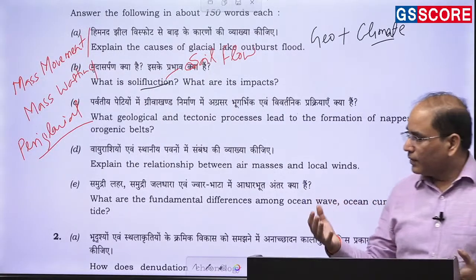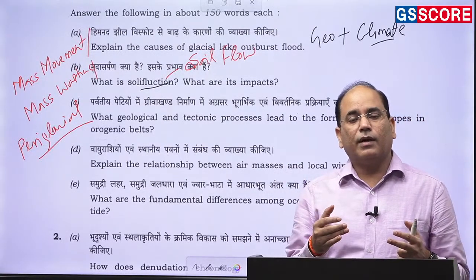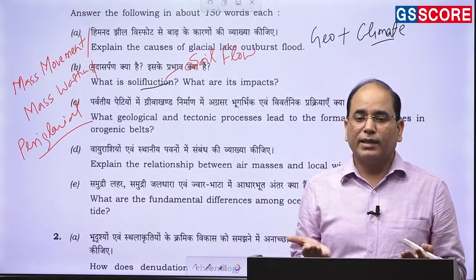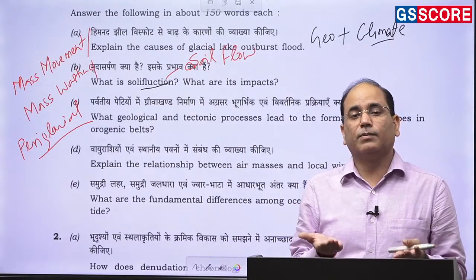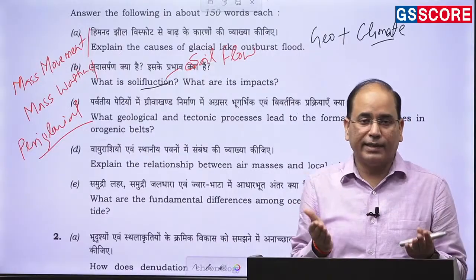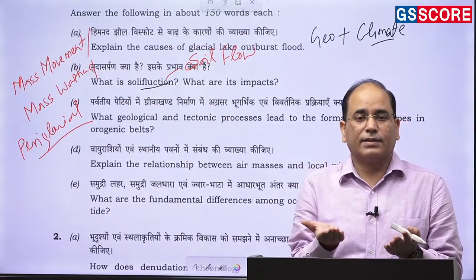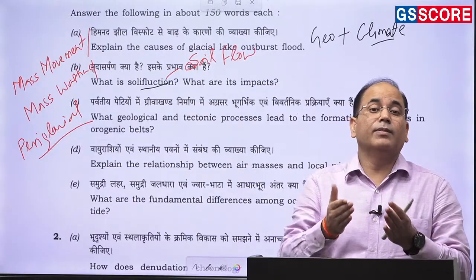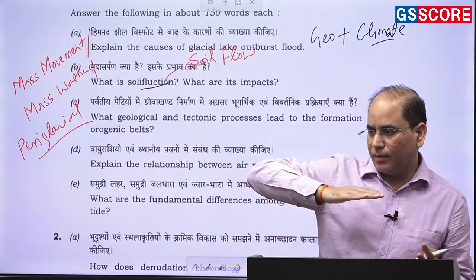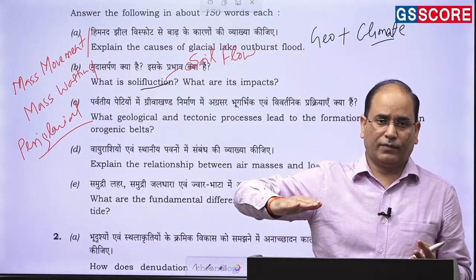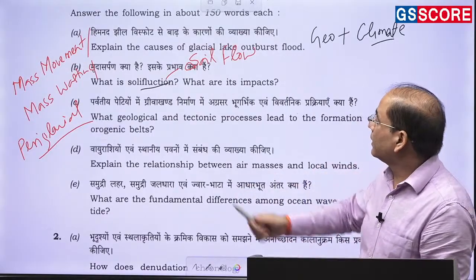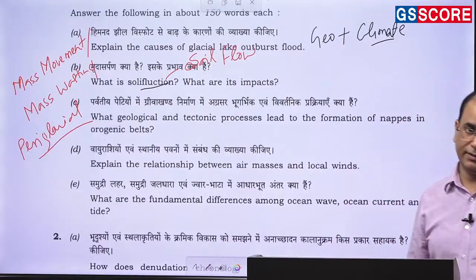So here the top layer ice will melt, the water will get accumulated, and below lies the permafrost, and because of the permafrost the water will not be able to penetrate. As the water is not penetrating, this entire surface will be overburdened by the water, and because of gravity there will be a slow movement of the top layer, and that slow movement of the top layer is simply referred to as solifluction.